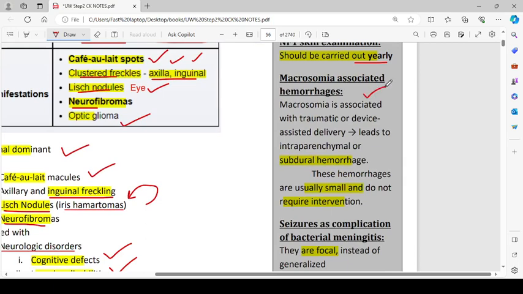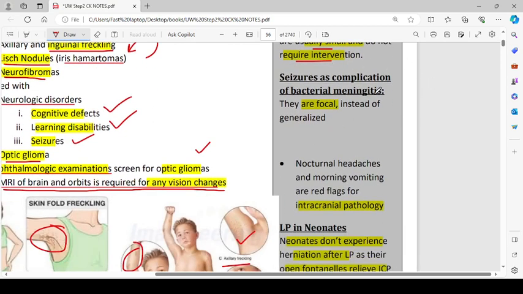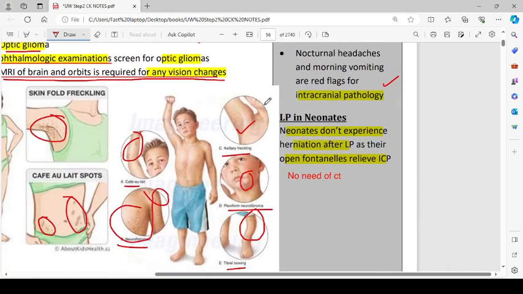Macrosomia is associated with a traumatic or device-assisted delivery, which leads to intraparenchymal or subdural hemorrhage. These hemorrhages are usually small and do not require interventions. Seizures as complications of bacterial meningitis are focal instead of generalized. Nocturnal headache and morning vomiting are red flags for intracranial pathology. Lumbar puncture in neonates: neonates don't experience herniation after lumbar puncture as their open fontanelles relieve the intracranial pressure, and there is no need for CT.